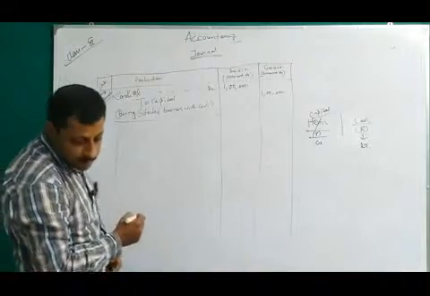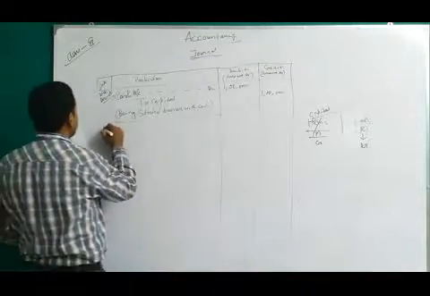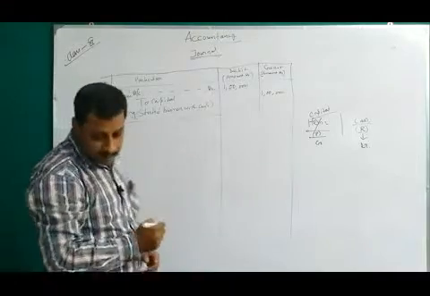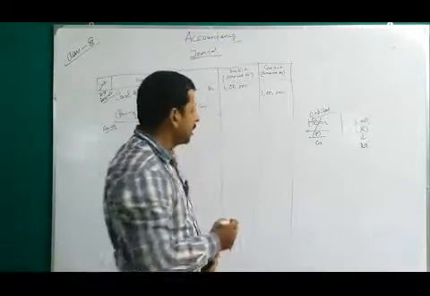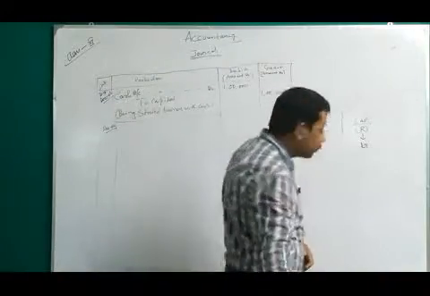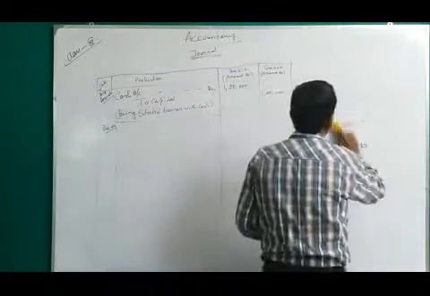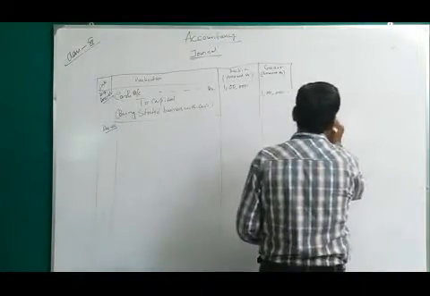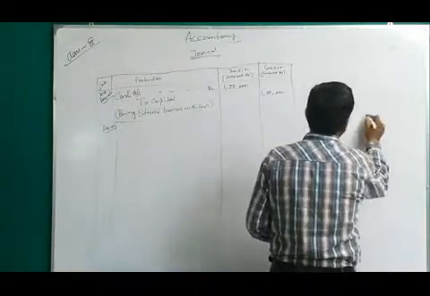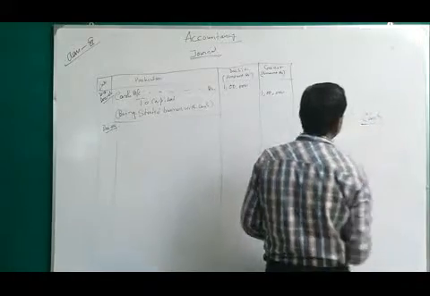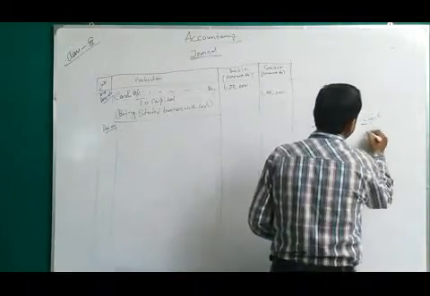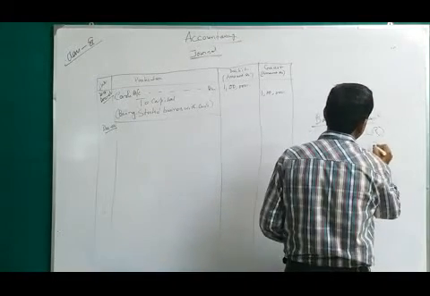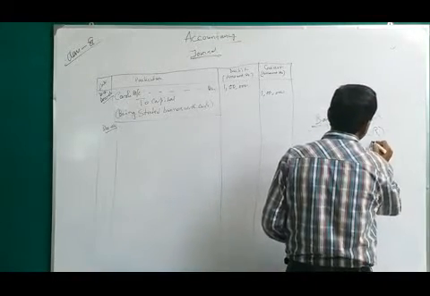Now the second date is December 2. So here you write December 2. And what is the financial transaction? Open a bank account with SBI. So there are two aspects. One is bank and the other is cash. How can we open it? You have to deposit cash, and cash is a real account. Actually the business gives cash to the bank. So it goes out, and as per the real account rule, it will be credited.